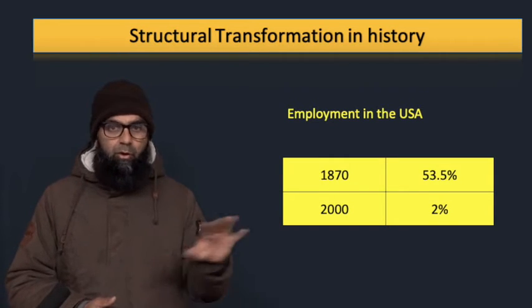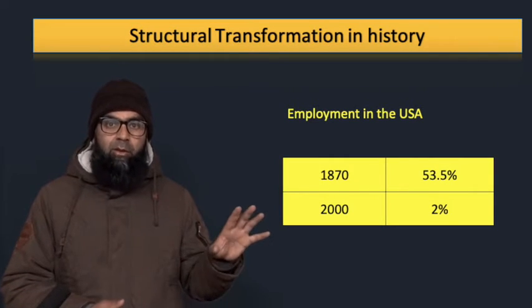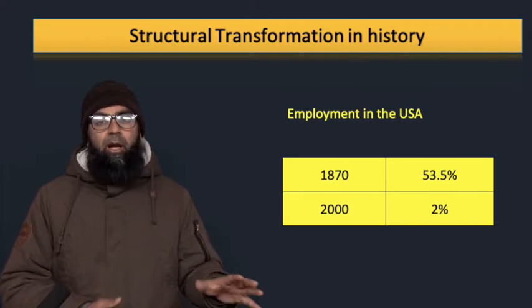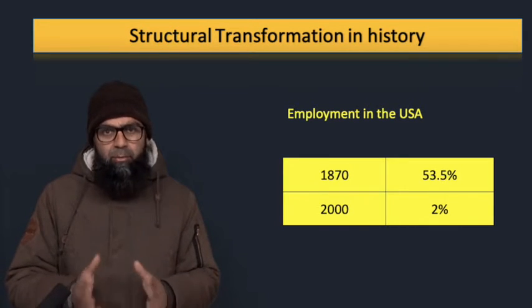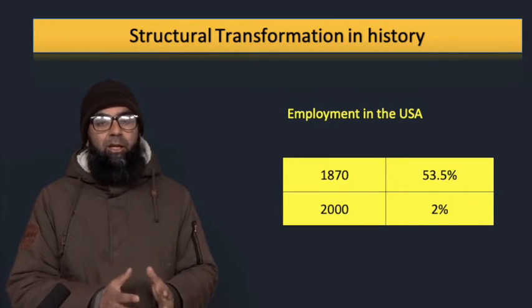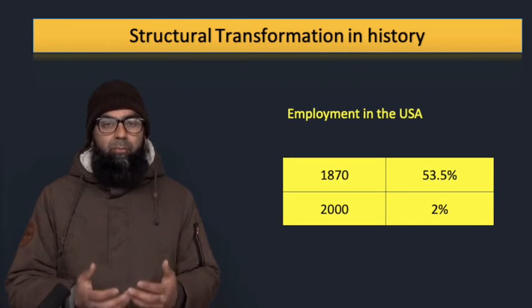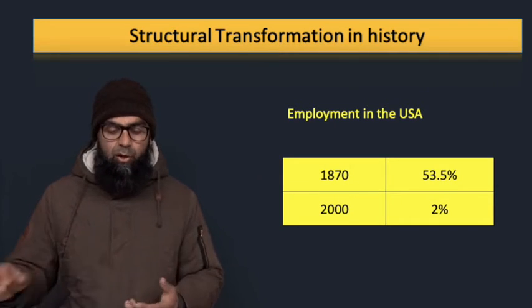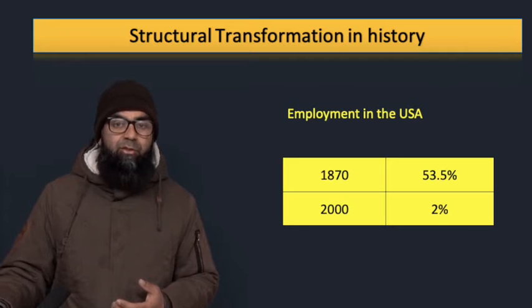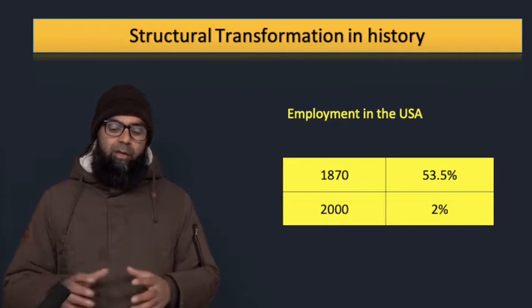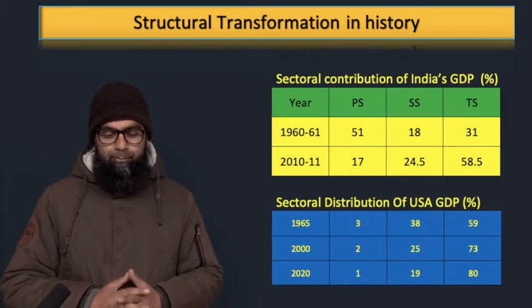We are moving from a situation where the majority of the people were engaged in the primary sector, the agriculture sector, to one where a very minimal number of people are now engaged in the primary sector. So this is a big shift in the structure of the economy, and this is what we call structural transformation. Now let us take an example of India.